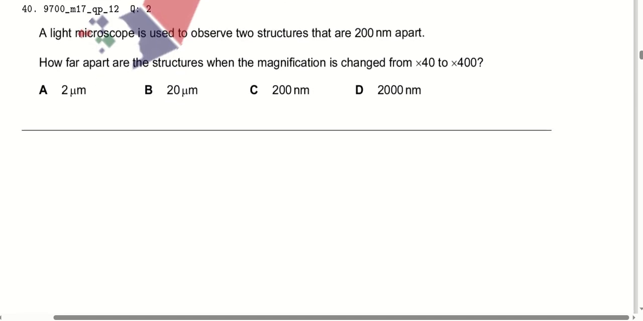A light microscope is used to observe two structures that are 200 nanometer apart. When we view those particular structures with the 40x or the 400x magnification power, does the distance remain the same, or will it change? It will remain the same. It will be about 200 nanometer, right? So option C is correct here.